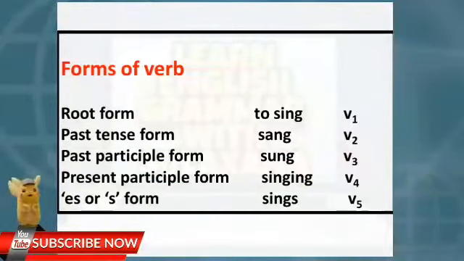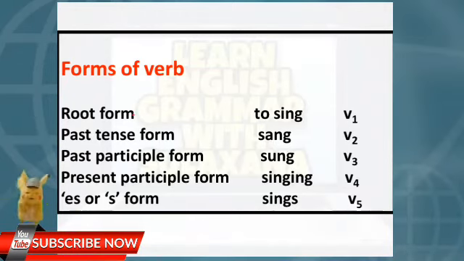So in the next, let's see what the forms of verb are. There are 5 forms of verb in English. What are those 5 forms?